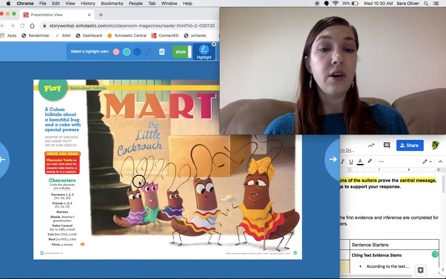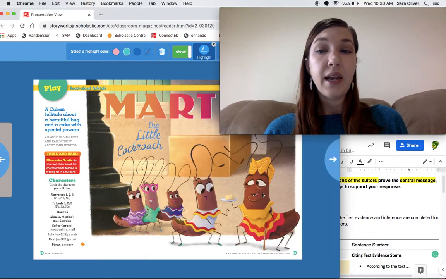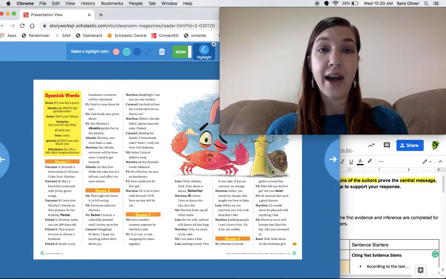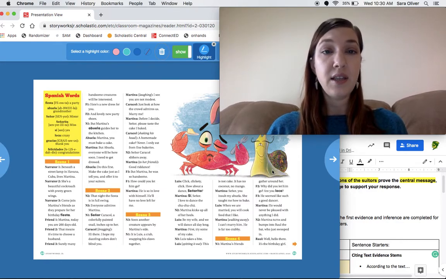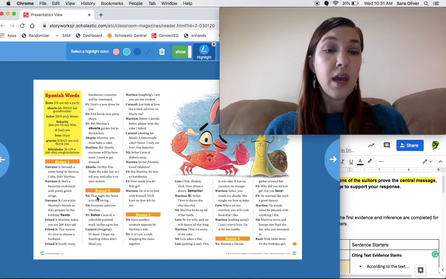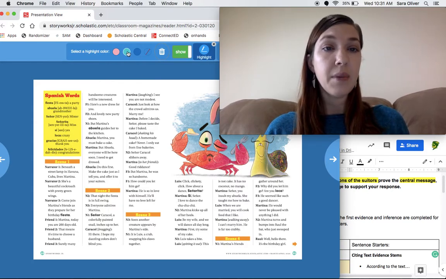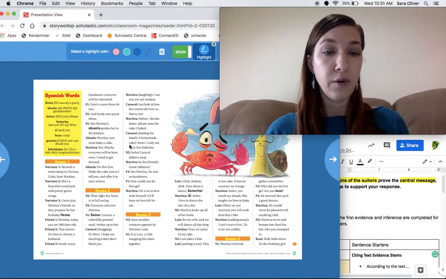I'm going to take a look at our story, and I remember that Senor Caracol did not have nice actions. He was not kind to Martina. I'm going to go back into the text and find some evidence, an example of him being unkind. Senor Caracol was introduced in scene 2, and I'm going to highlight a piece of evidence that I think is helpful to talk about his actions.